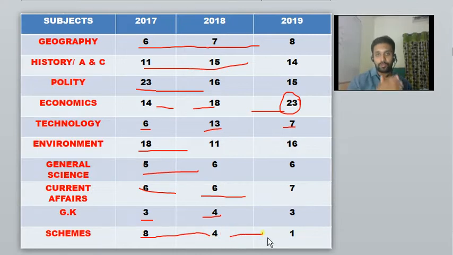Schemes: you might be seeing that, sir, in 2017 8 questions came on schemes, and it has been continuously decreasing. There is no set pattern. But one point you have to remember. The NDA government came in the year 2014, and in 15-16 they announced lots of schemes, and the various provisions of these schemes came around 2016.